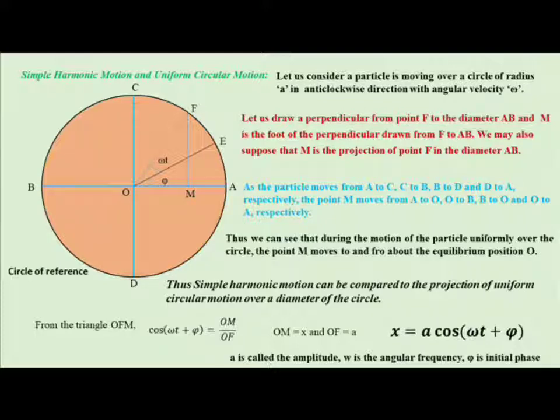Now this circle is called the circle of reference, and from the triangle OFM we have cos(omega t plus phi) equal to OM by OF. Here OM is x, defined as the displacement from O. OF is nothing but the radius of the circle, A. Then we have x equal to A cos(omega t plus phi), where A is called the amplitude, omega is the angular frequency, and phi is the initial phase. Thus from this slide we can relate simple harmonic motion with uniform circular motion.